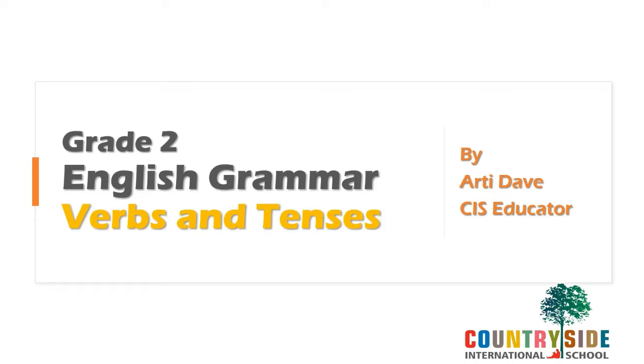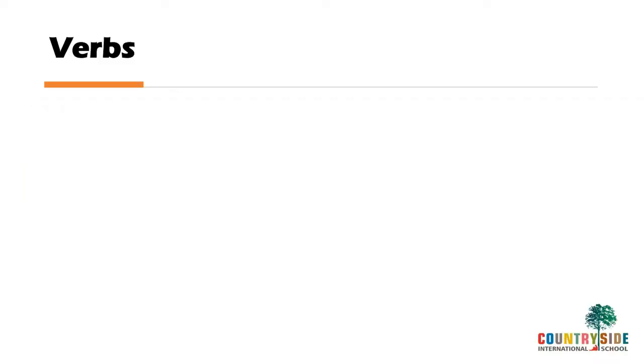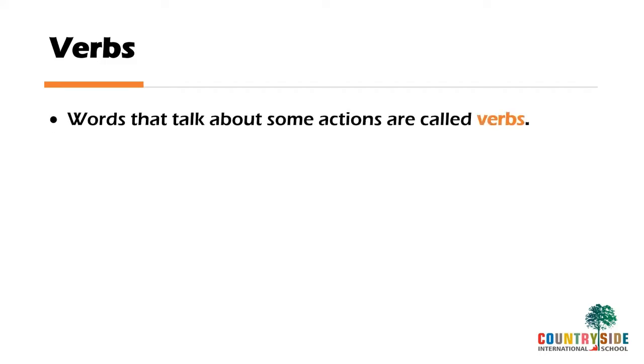Hello kids, let's revise the topic verbs and tenses. This topic is also very important and it will be carried forward in many sections. So let's start with it. Let's see what are verbs first. Words that talk about some actions are called verbs.